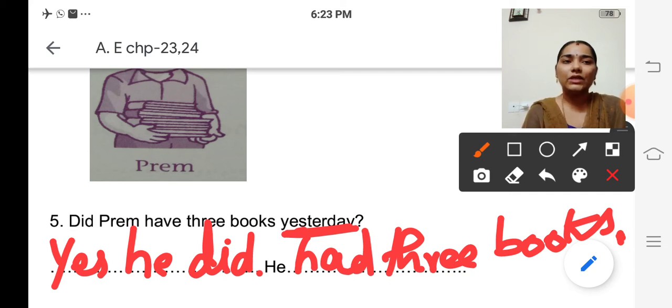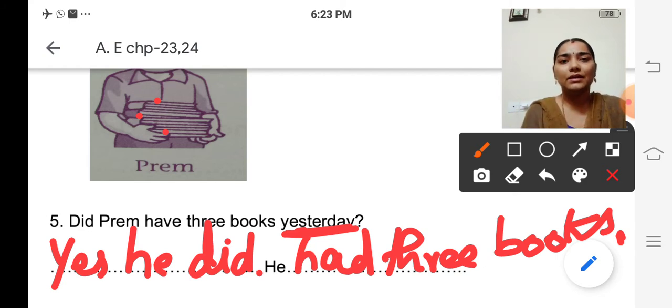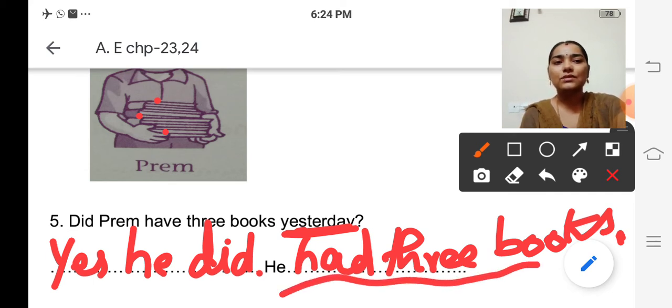He had 3 books. Is it clear, children? Did Prem have 3 books yesterday? Yes, because he is having 3 books. So the answer will be yes, he did. He had 3 books. Is it clear? Yes.